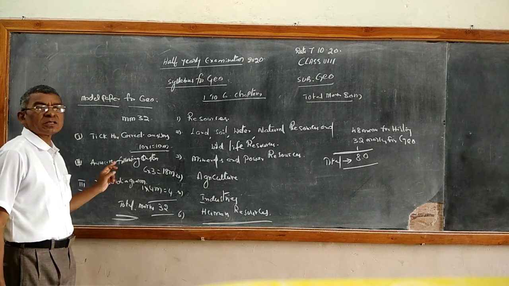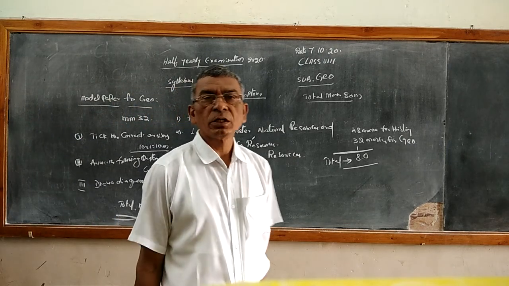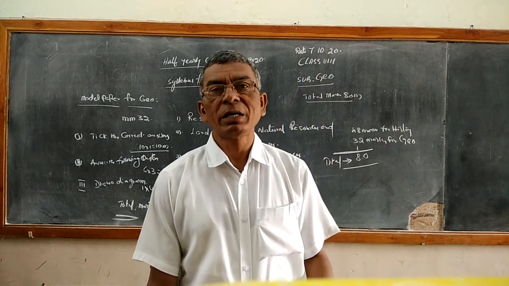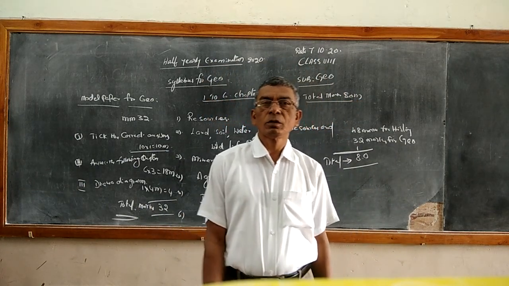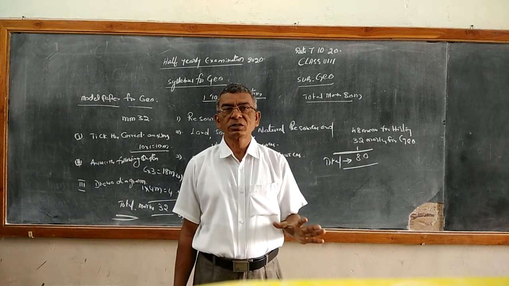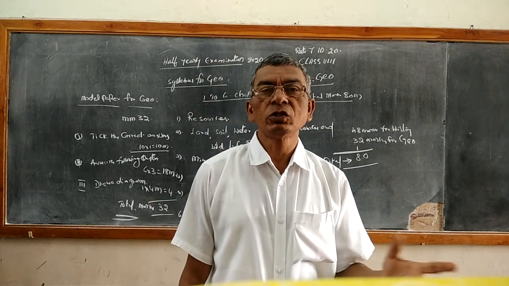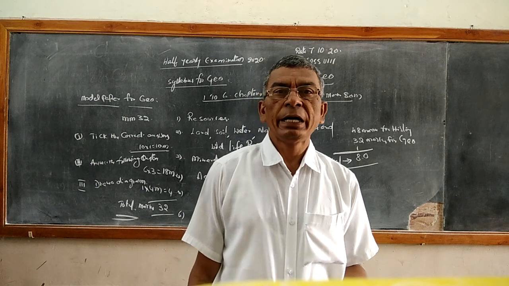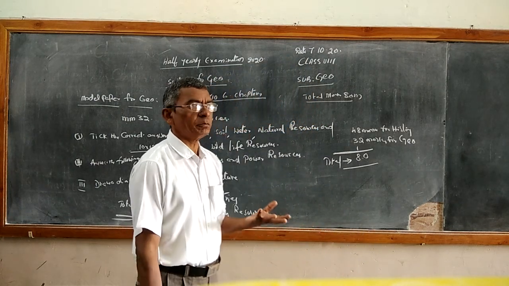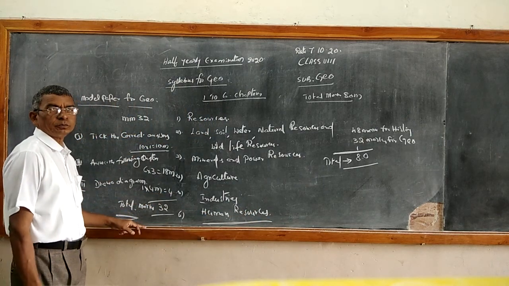The second one is answer the following questions. There will be 6 questions, 6 into 3. Children, each question carries 3 marks. So 6 into 3, 18 marks. And the last one, 4 marks left over, is for diagram. Diagram for 4. So the total is 32.